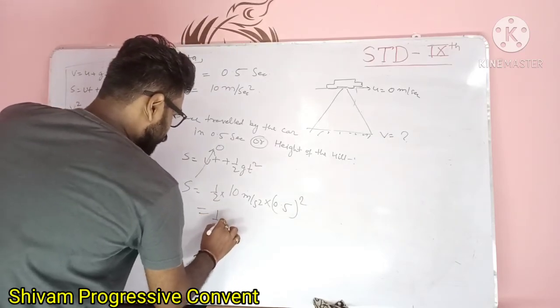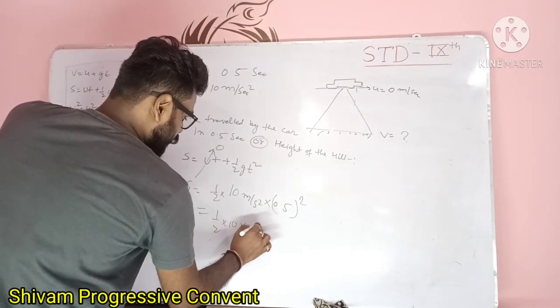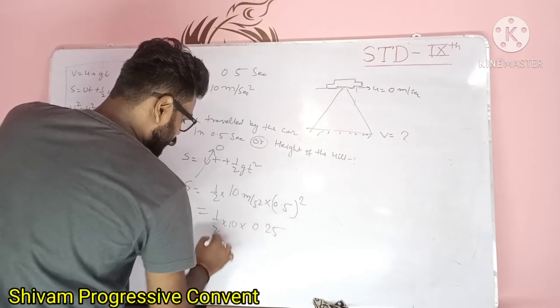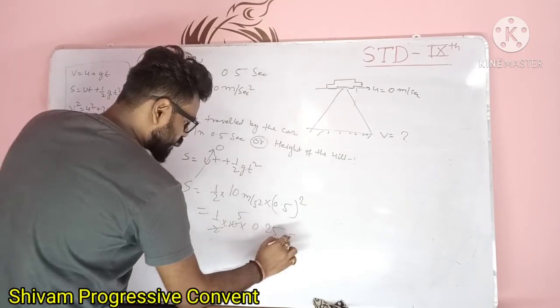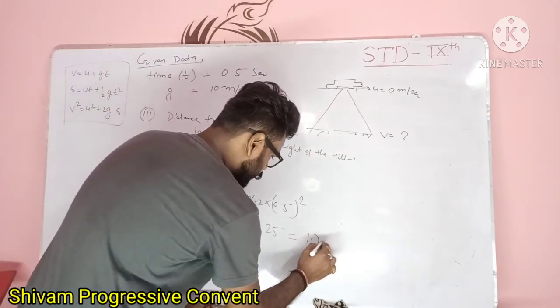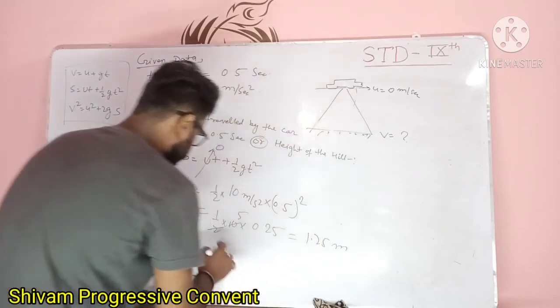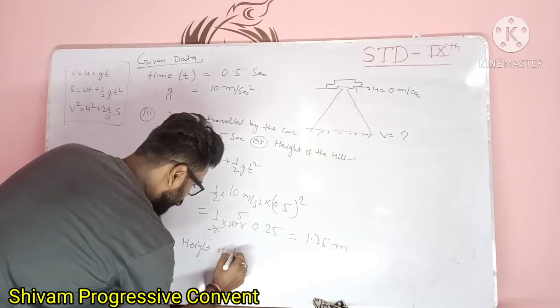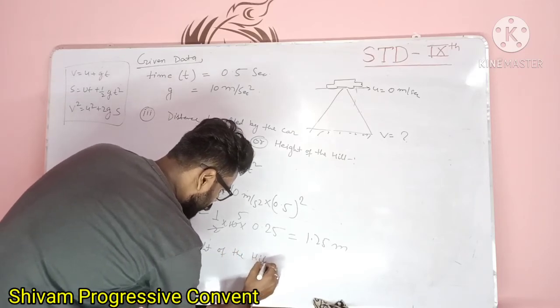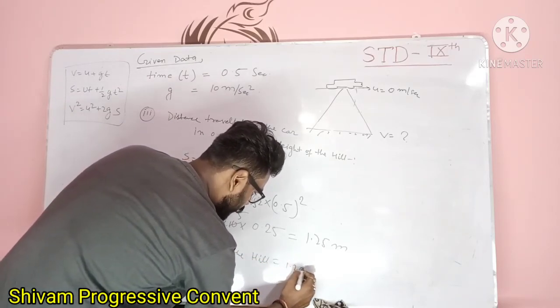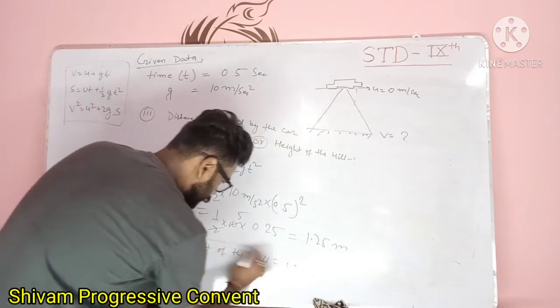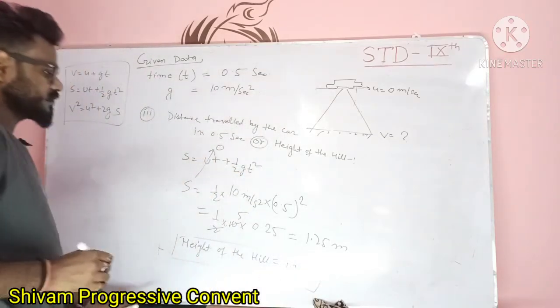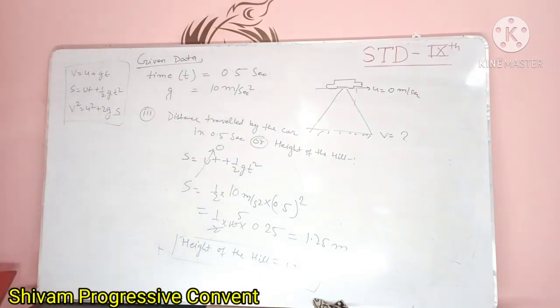If you calculate this, it is 1.25 meter, the height of the hill. Height of the hill is equal to 1.25 meter. All of the three are solved. Pause the video and note down this concept.